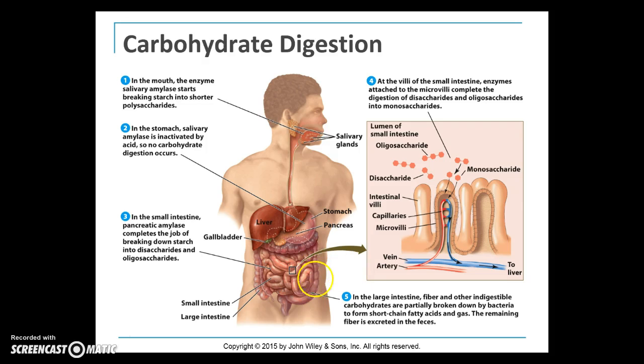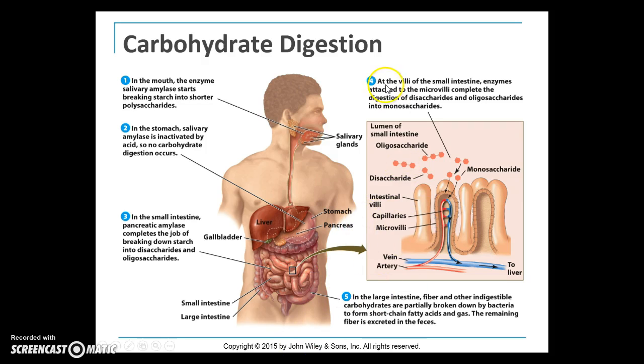And then the large intestine is really where fiber and other indigestible carbohydrates are partially broken down, but not by enzymatic action, but by bacterial degradation to form short-chain fatty acids and gas. And whatever undigested carbohydrates remain are excreted in the feces.